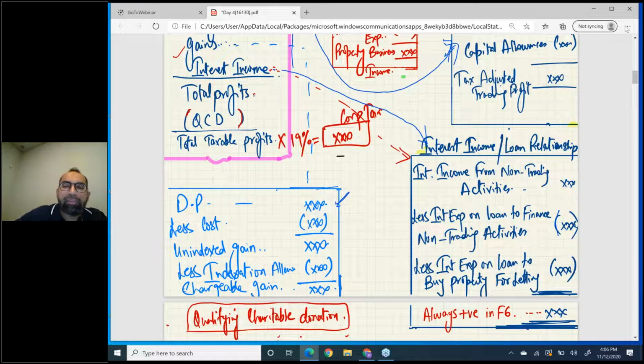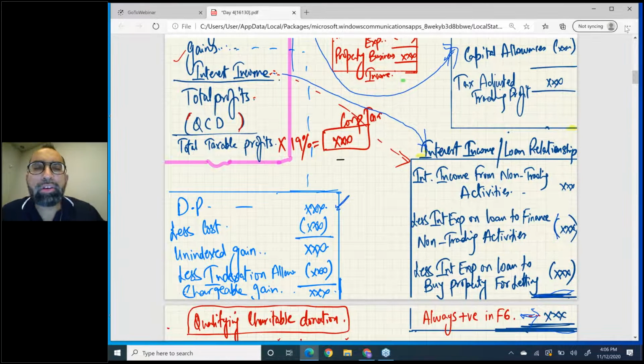Okay, now for F6, in the F6 course, this packet answer will always be positive. See, I have written one thing, always positive in F6. Now this will be taken to the main format.